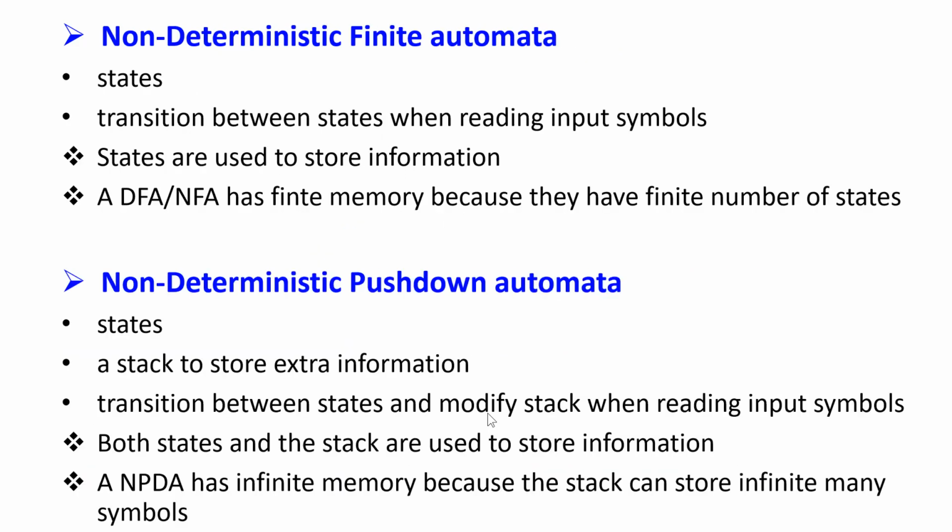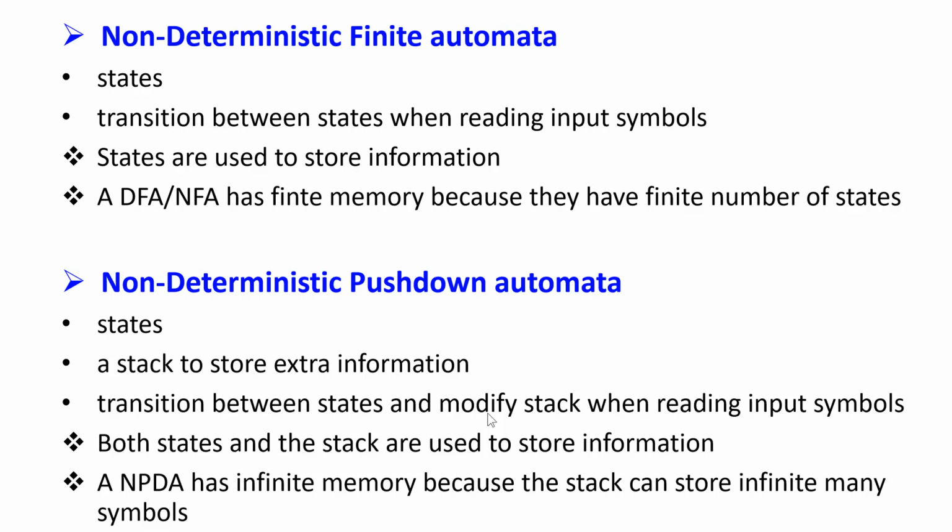Now let's compare NFAs and NPDAs. For NFAs, we have states and transitions between states. We can transfer from one state to another when reading input symbols. The states are used to store some information. For example, if I reach a state A, the meaning of that can be the machine has consumed an odd number of zeros. A DFA or NFA has finite memory because they have a finite number of states. They only have those states to store the information.